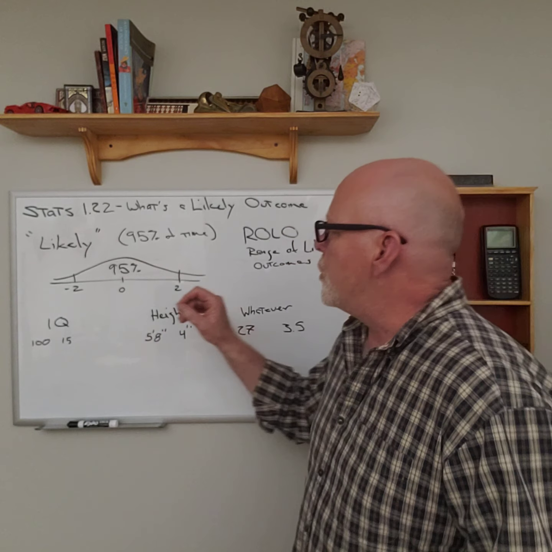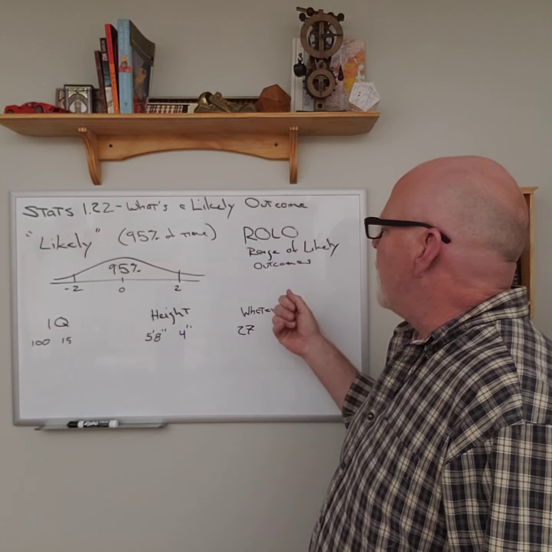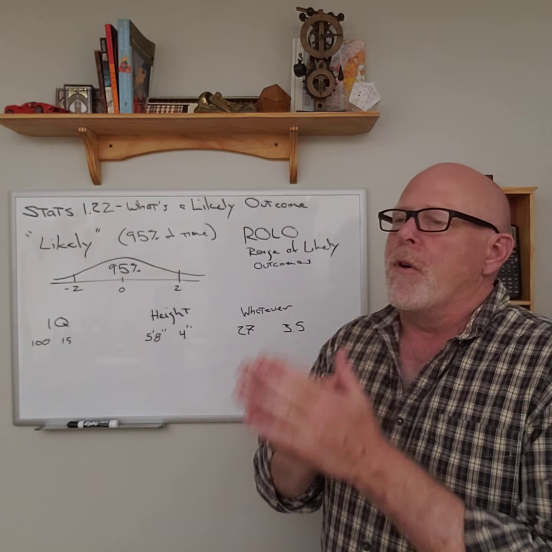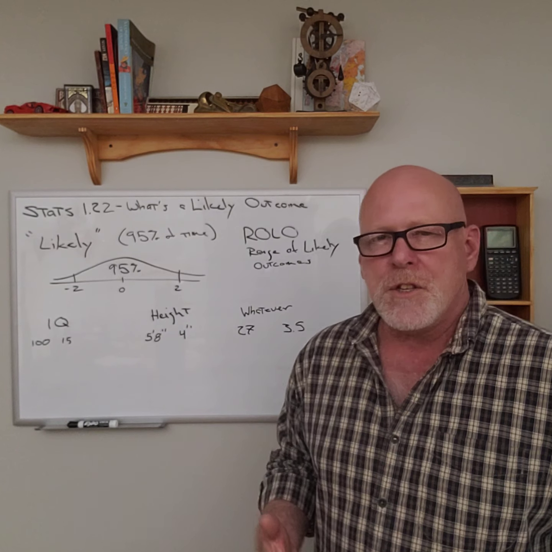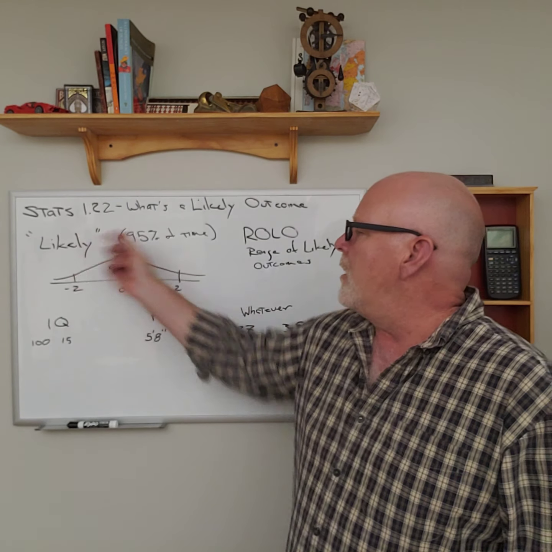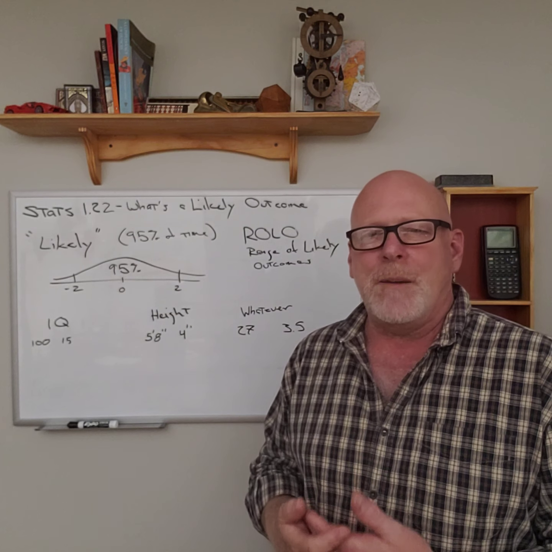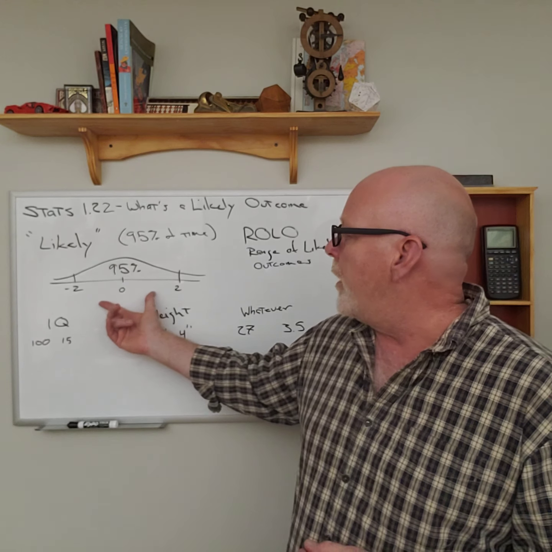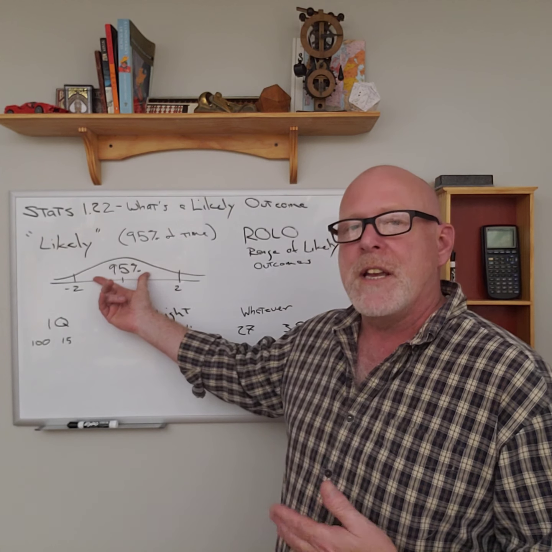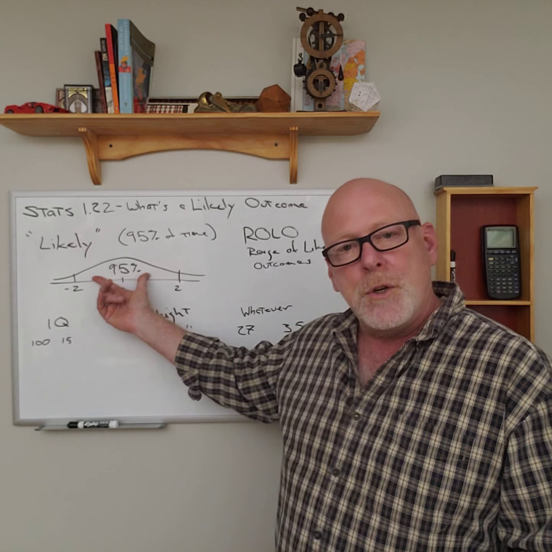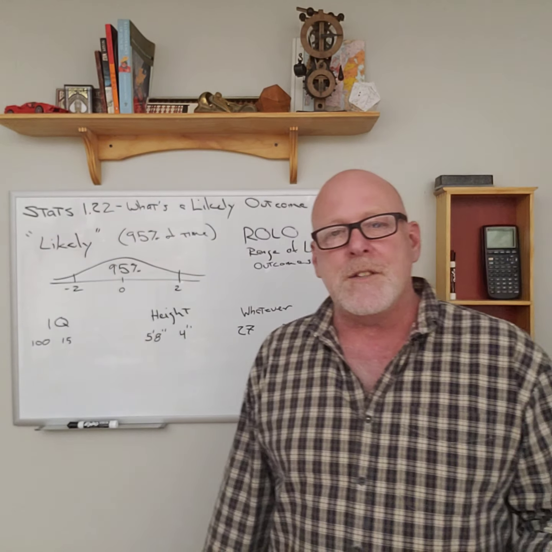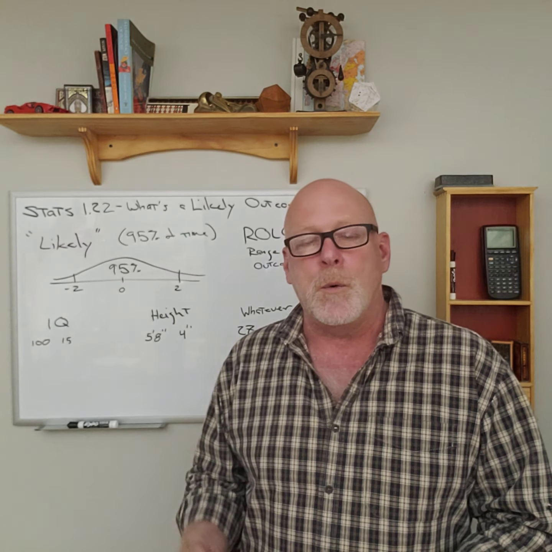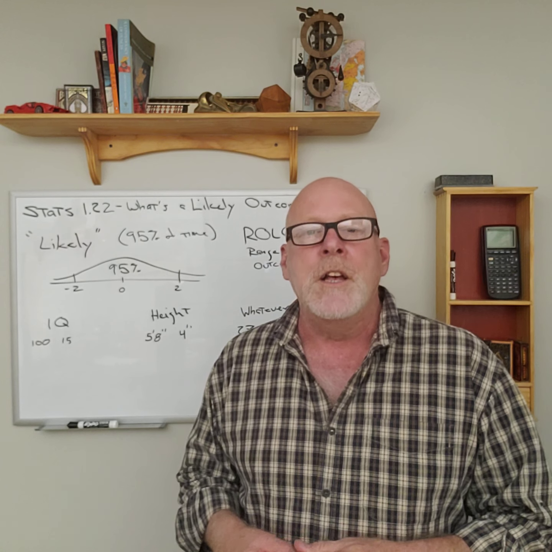So I have referred to a range of likely outcomes, ROLO for short. That's not an accepted statistical term. But for any situation, we want to be able to identify the range of likely outcomes. And what we mean by likely is that that's what we're going to end up with 95% of the time. So going back to our empirical rule, we know that 95% of the population falls within 2 standard deviations of the mean, which means that 95% of the time, if we were to select somebody at random from the population, they would be within 2 standard deviations of the mean. So that's what we're after here.